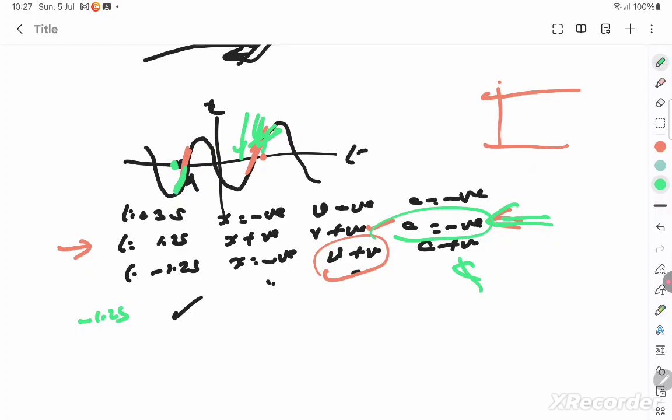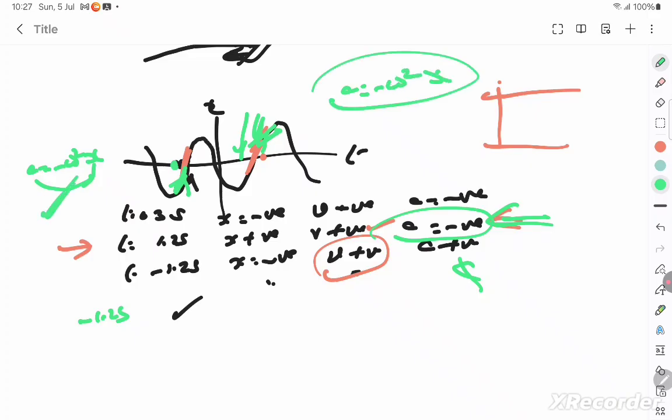It's going away from the mean position only. The acceleration itself is negative. Actually, a is equal to minus omega square x. If x is negative, the acceleration becomes positive. If x is positive, the acceleration becomes negative. You should remember this formula.